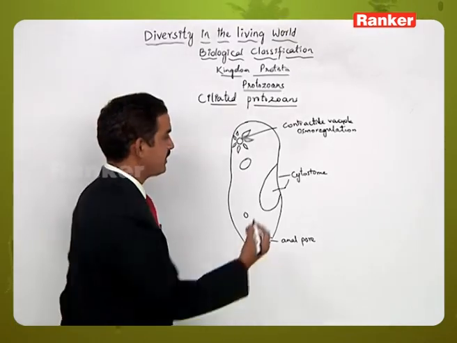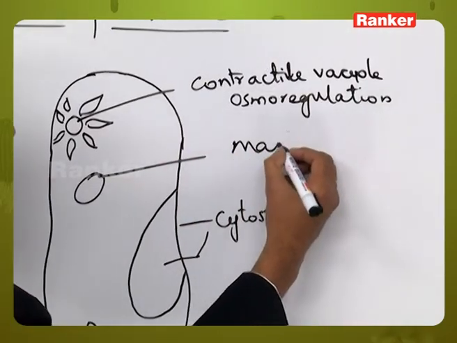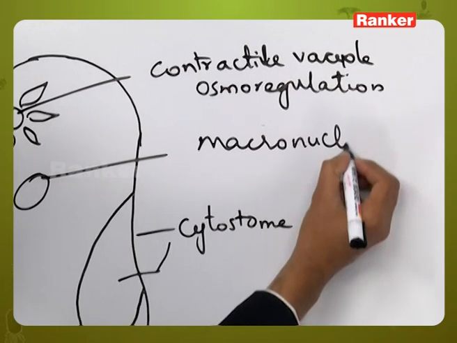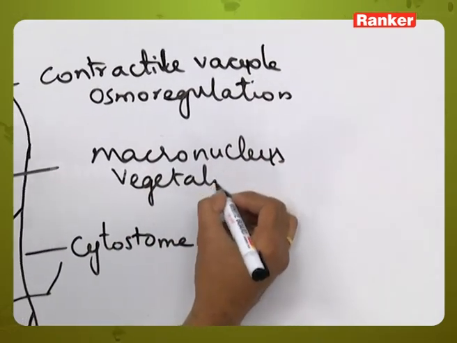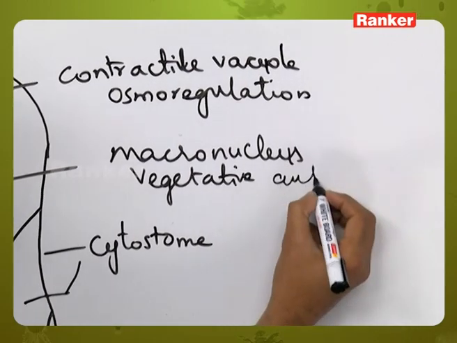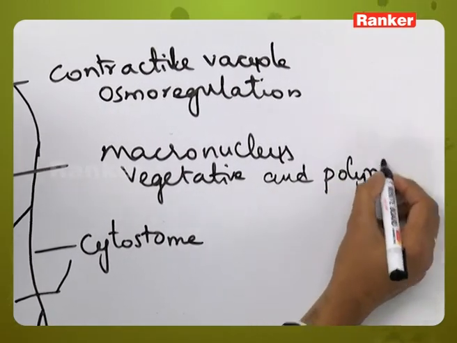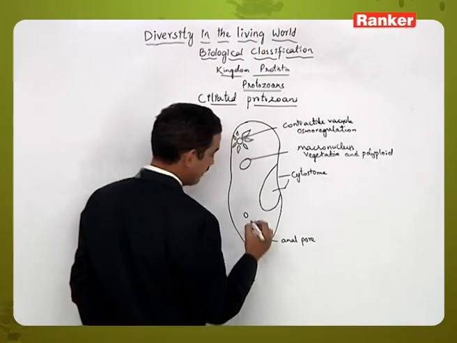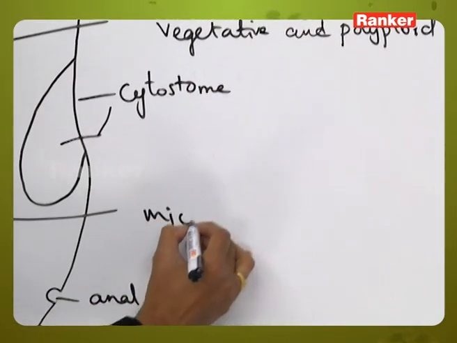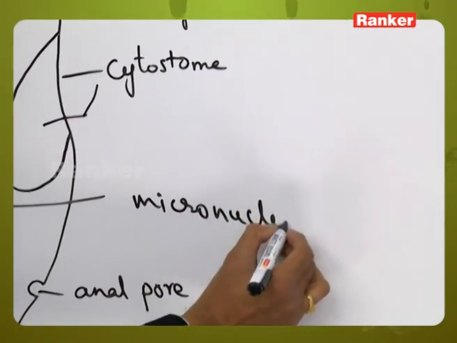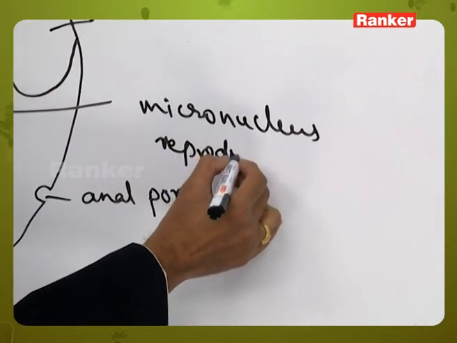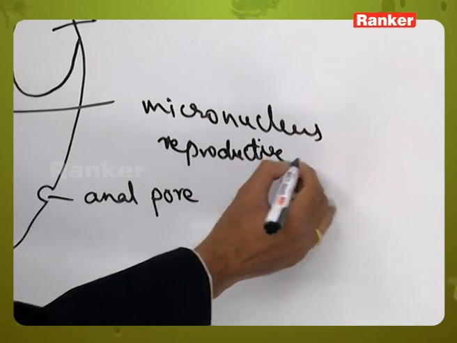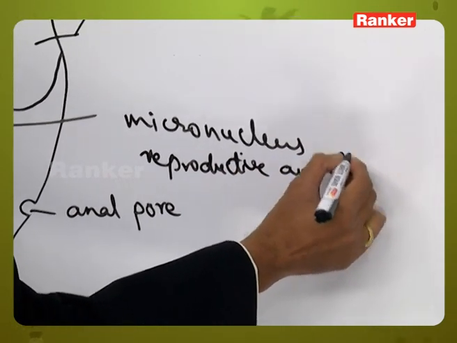The larger one is called as macronucleus, which is concerned as a vegetative one, and it is polyploid in its nature. Whereas the smaller one is called as micronucleus, which is concerned with the reproductive process and diploid in its nature.